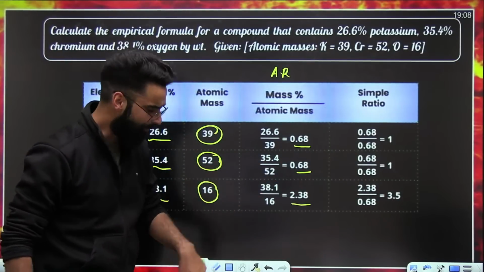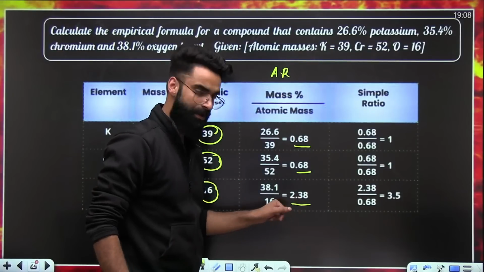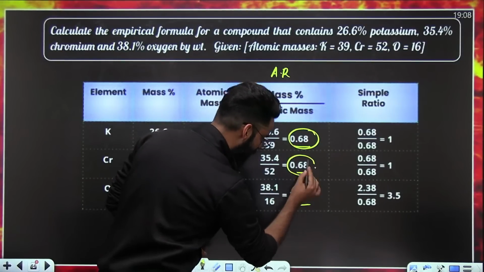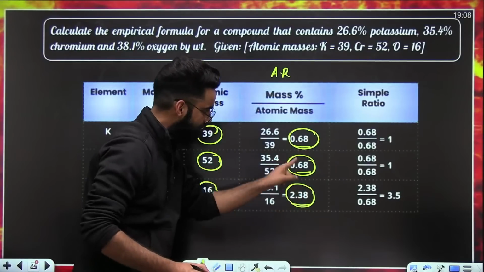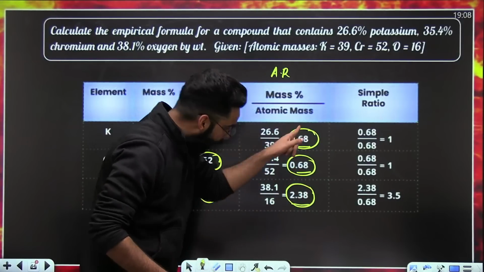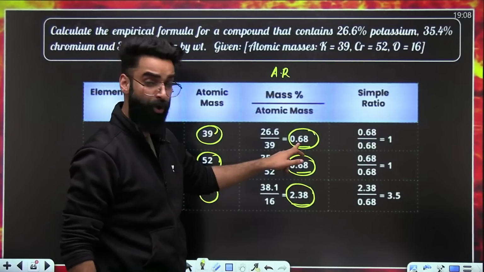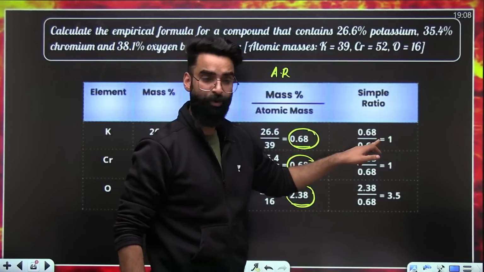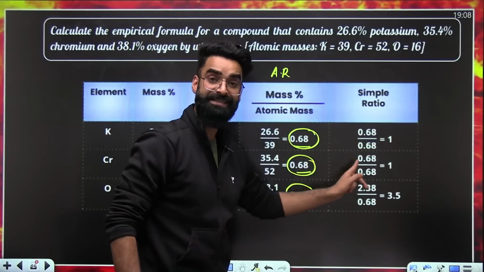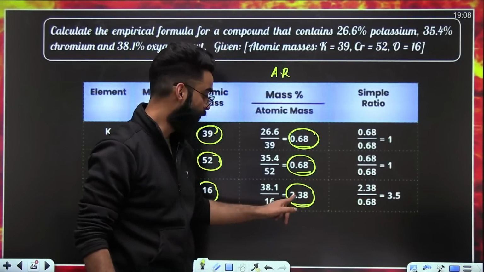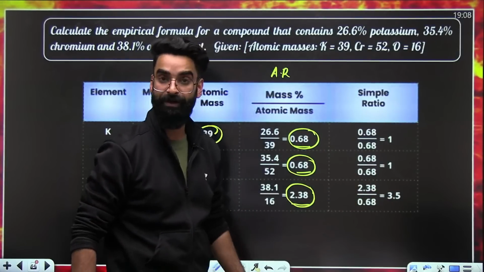Now, dear students, this is the atomic ratio. Look at all these three terms. Which term has the least value? 0.68. Divide all the terms by the least number. So 0.68 divided by 0.68 is 1. 0.68 divided by 0.68 is 1. 2.38 divided by 0.68 is 3.5.